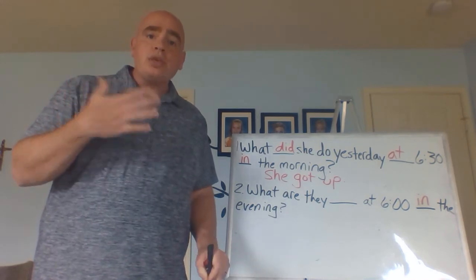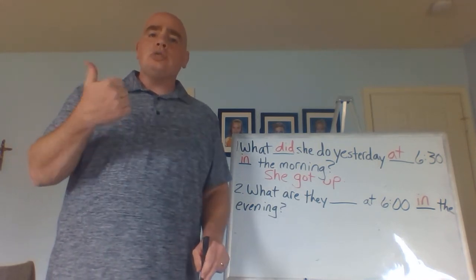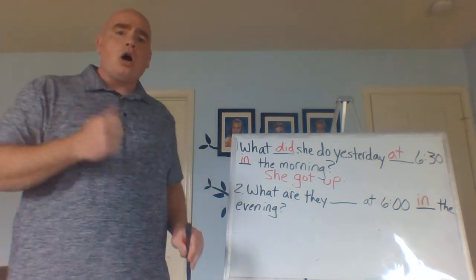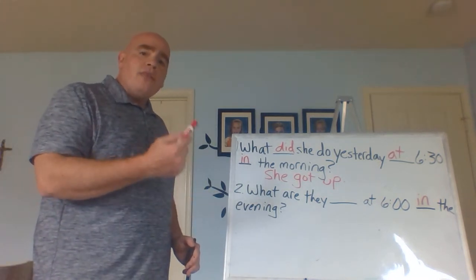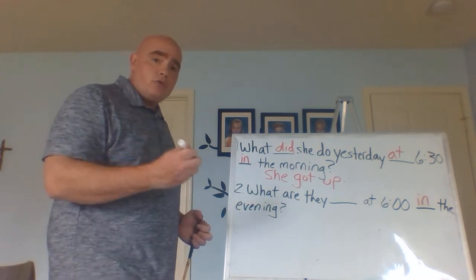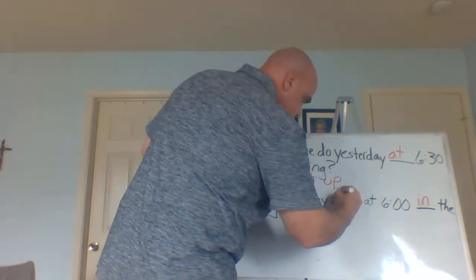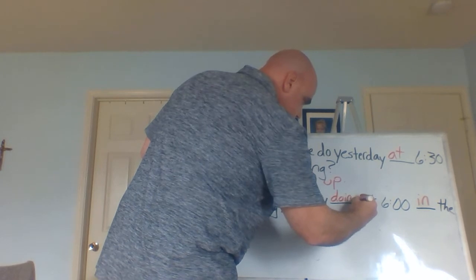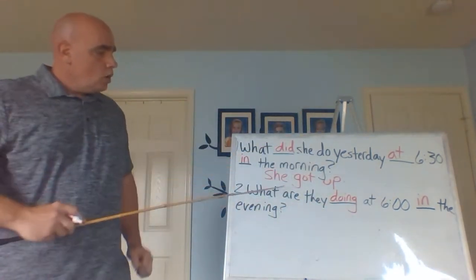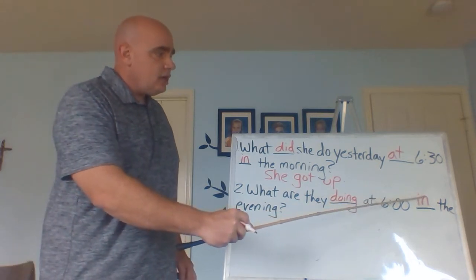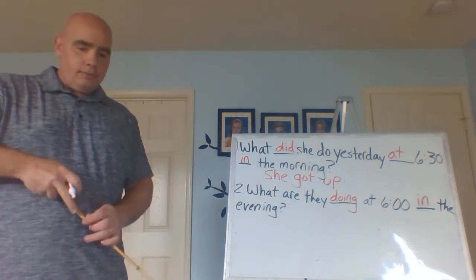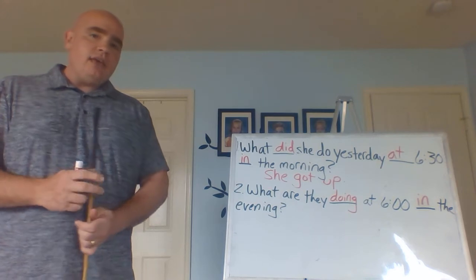All right, so remember, with continuous, we're always going to use am, is, or are. And so here, what are they? And so we want our continuous verb, doing. What are they doing at 6 o'clock in the evening?